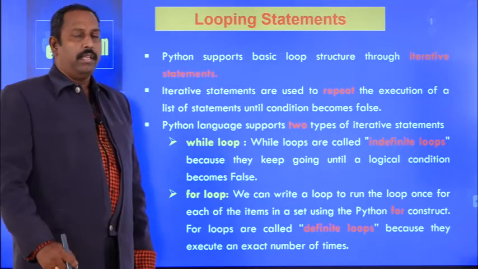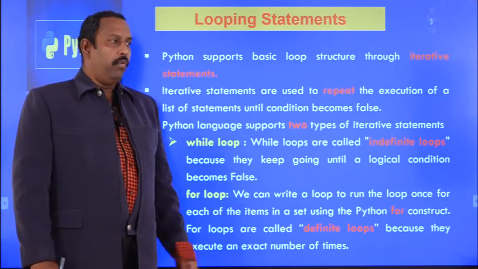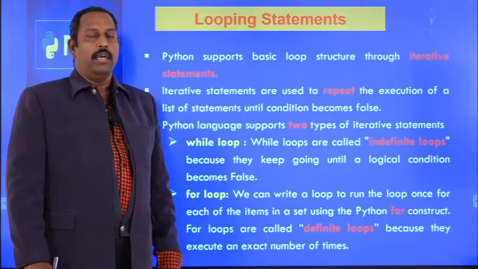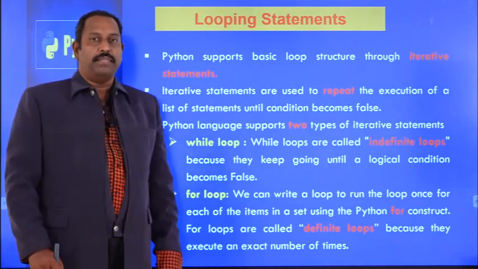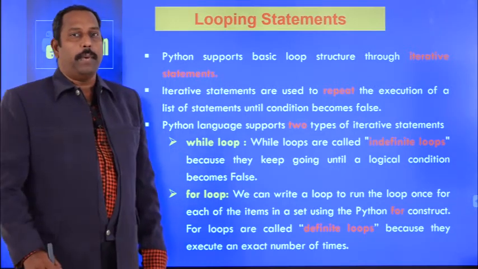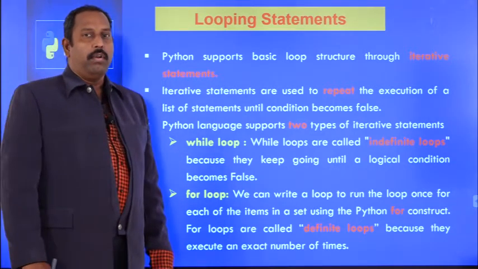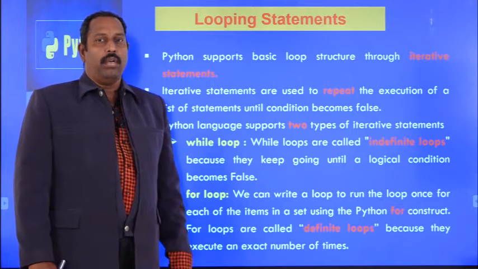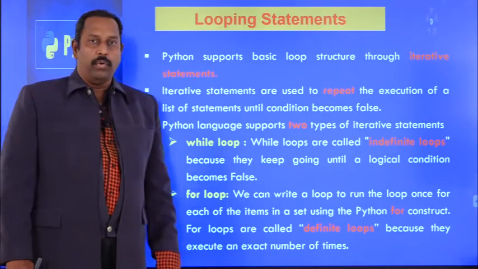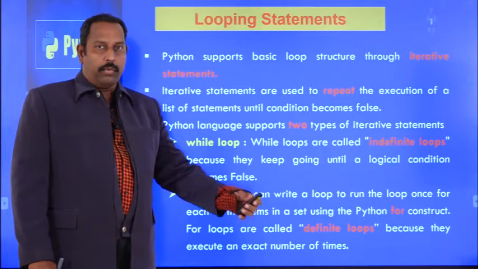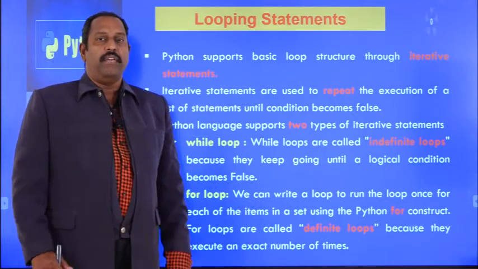We already studied control structures. Looping statements also come under control structures only. So, there are two types of iterative statements available in Python. One is called while loop, another one is called for loop. While loop is called an indefinite loop and for loop is called a definite loop.